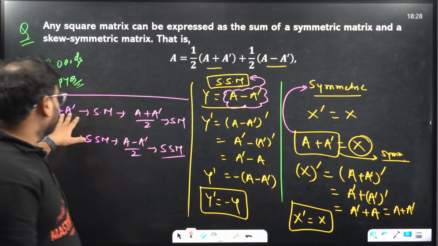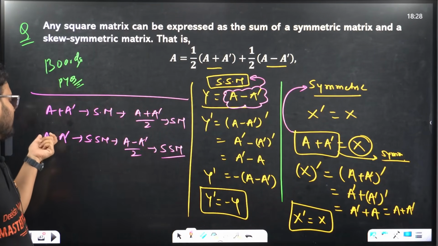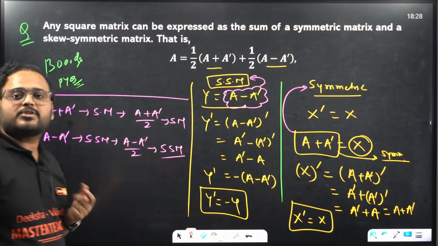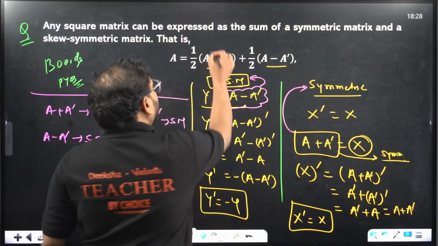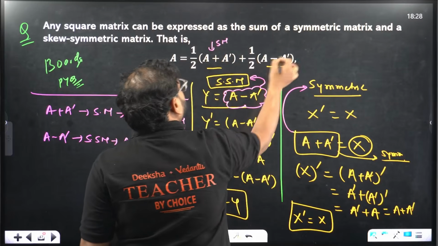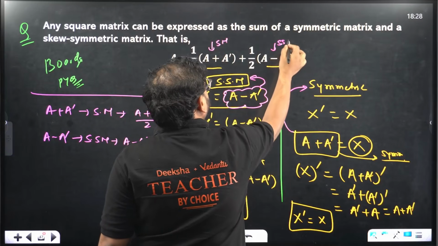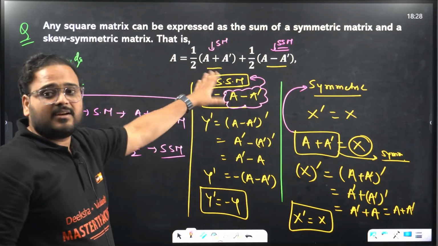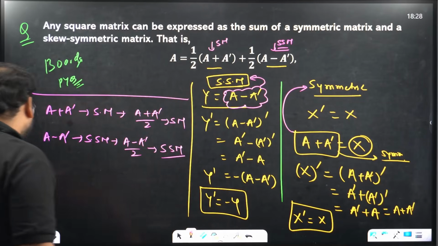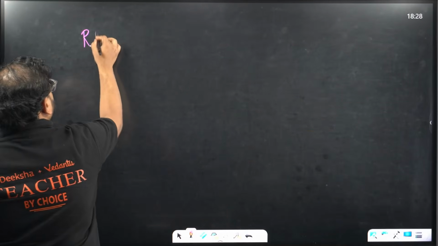So if it is symmetric, this will also be symmetric. If this is Q-symmetric, this will also be Q-symmetric. This is to establish that this is the symmetric part, this is the Q-symmetric matrix. This much is established. Now we have to verify from RHS whether this sum is coming equal to A or not. Let's try using RHS now.